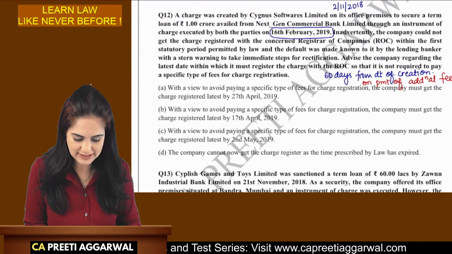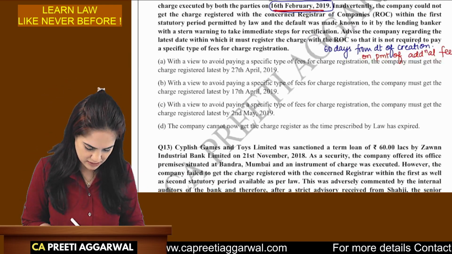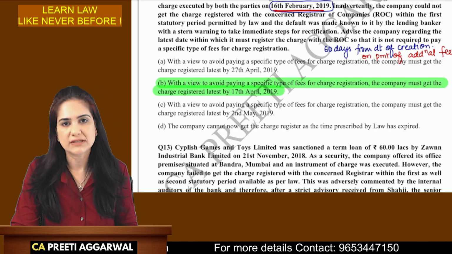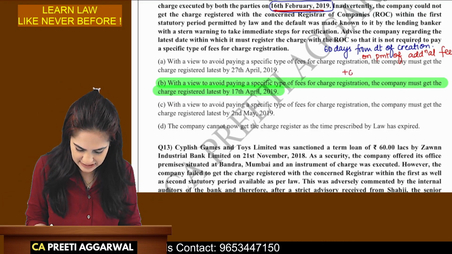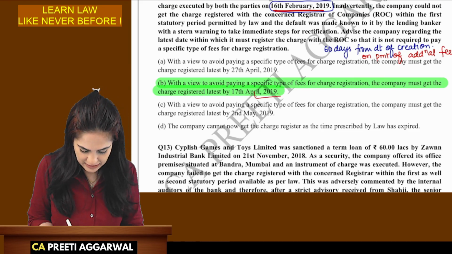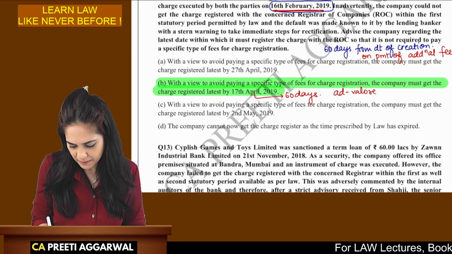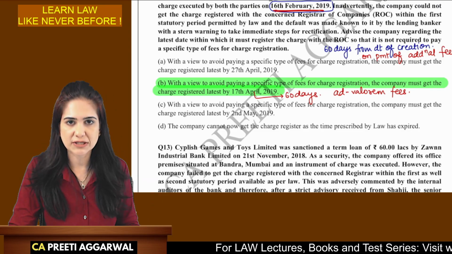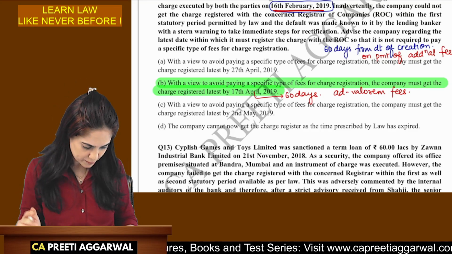Now it is created on 16th of February. 60 days is approximately 2 months. So the correct answer is 17th of April 2019. If you commit another delay, then we will give you additional 60 days. From here we will give you additional 60 days and then you can register the charge on payment of the ad valorem fees. Ad valorem means depending upon the amount of the charge that you have not registered, so that percentage will be applied on that amount. That is ad valorem. So option B is the correct answer.